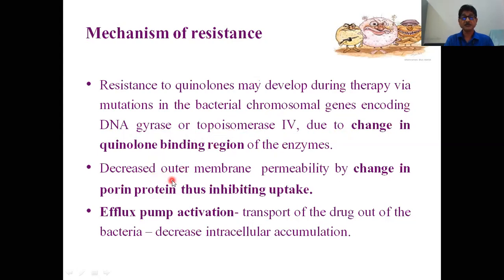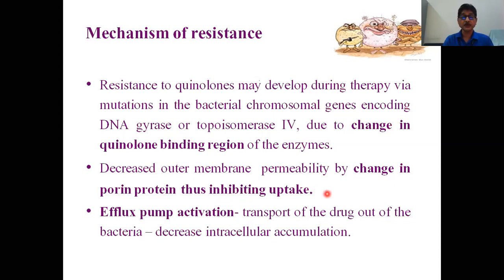There is another mechanism, decreased outer membrane penetrability. By a change in the porin protein, the fluoroquinolones cannot enter inside the organisms. Even if the fluoroquinolones can enter, there is another mechanism of development of resistance.